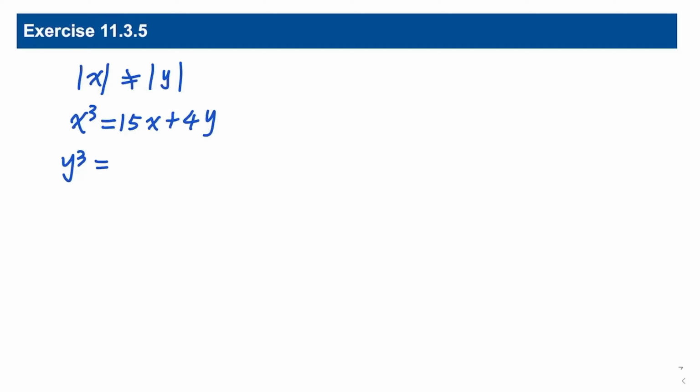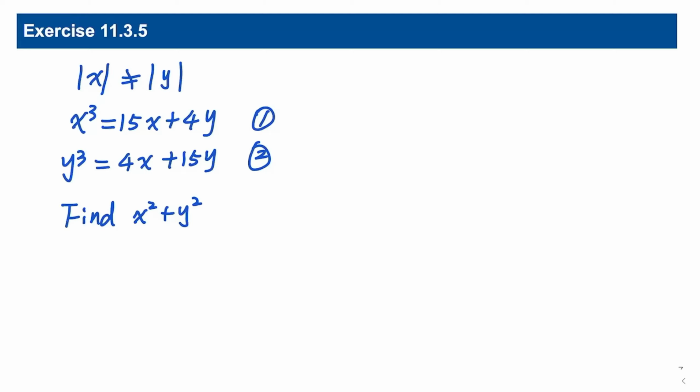Let x and y be numbers such that the absolute value of x is not the same as the absolute value of y. x cubed equals 15x plus 4y. y cubed equals 4x plus 15y. Find x squared plus y squared. We see two equations here, and there's symmetry in it. If we exchange x and y, we get equation 2 from equation 1.